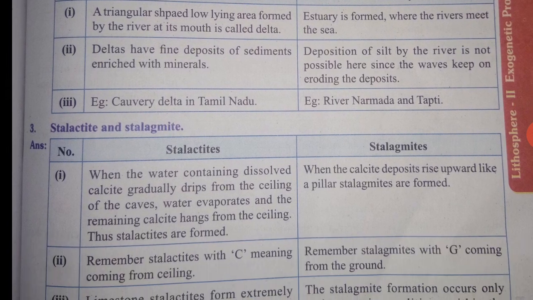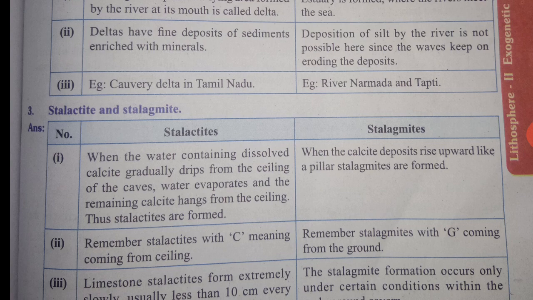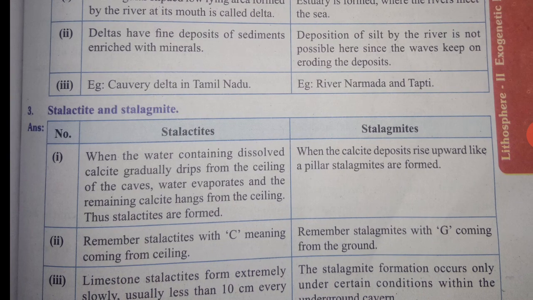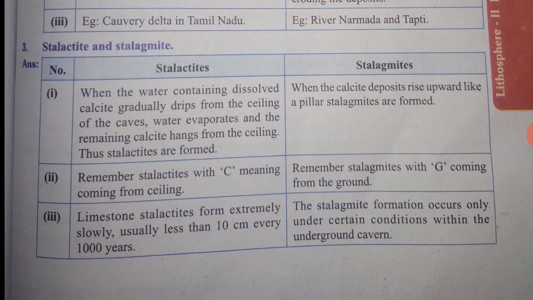Third question, stalactite and stalagmite. First point, stalactites: when the water containing dissolved calcite gradually drips from the ceiling of the caves, the water evaporates and the remaining calcite hangs from the ceiling. Thus, stalactites are formed. Stalagmites: when the calcite deposits rise upward like a pillar, stalagmites are formed.